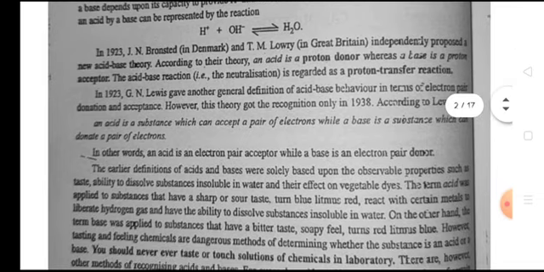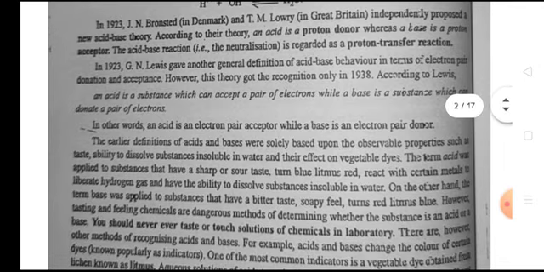In 1923, J.N. Bronsted and T.M. Lowry independently proposed a new acid-base theory. According to their theory, an acid is a proton donor whereas a base is a proton acceptor. The acid-base reaction is regarded as a proton transfer reaction.